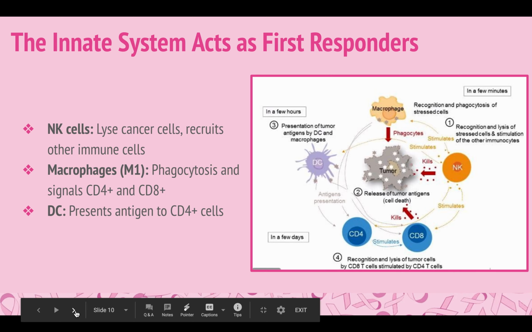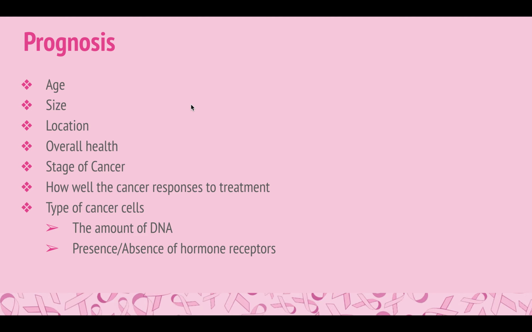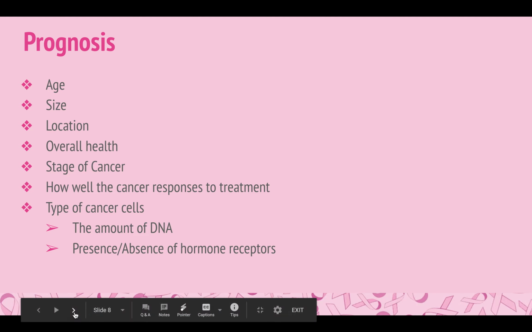Prognosis is listed here. In particular, these all tell us more details about the course of the patient's disease. Doctors look at the amount of DNA in the cancerous cells, particularly because of hormone receptors, which can tell how severe the cancer is or not. It's important to note also that a prognosis for one breast cancer patient will never be the same for another. Due to cancer's heterogeneous nature, it will be very different from patient to patient.